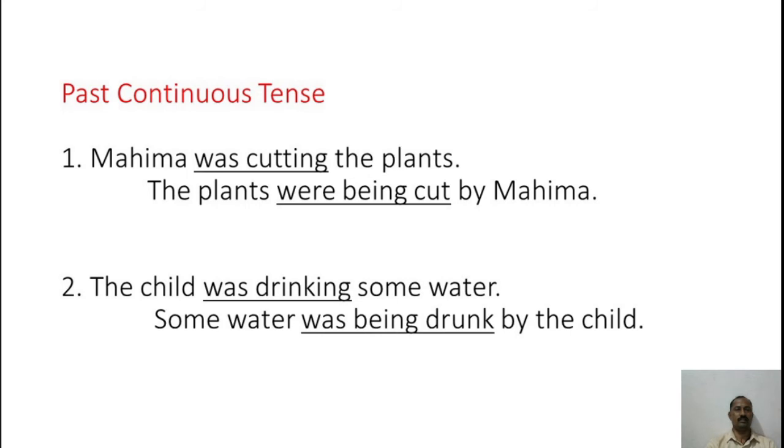Second example, the child was drinking some water. We convert it into passive voice. Some water was being drunk by the child. So here, if you observe the underlined words, drink will become drunk in past participle form, and along with that, the be form has to be changed according to the tense. So was becomes was being.